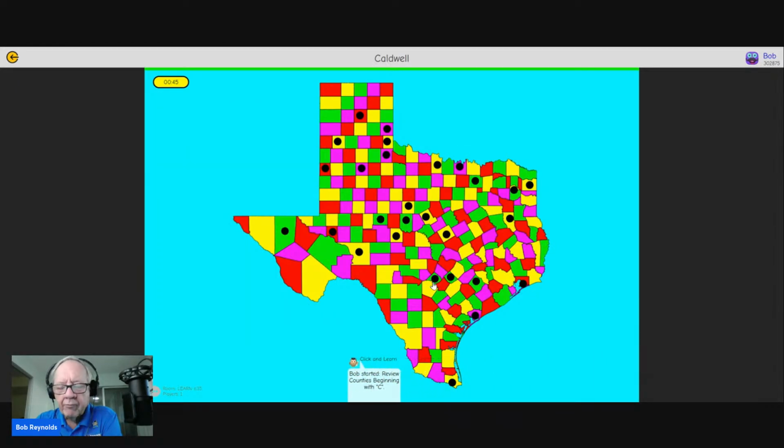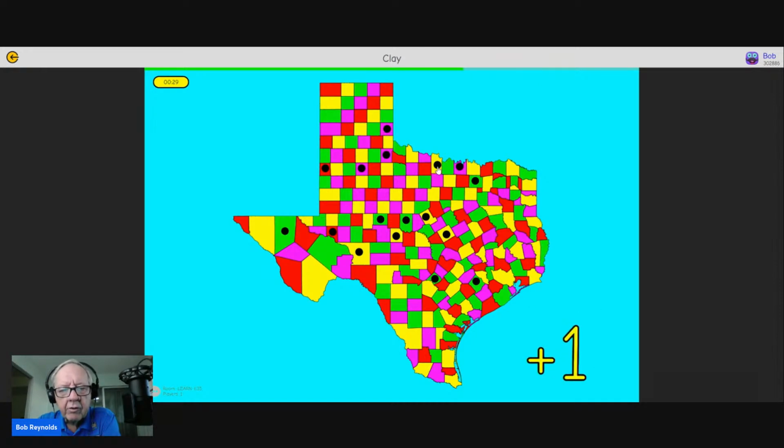When I click the go button, if we've already learned this and already practiced with it, maybe an hour or two, we know that these are going to be in alphabetical order, starting with Caldwell, Calhoun, Callahan, Cameron, Camp, Carson, Castro, Chambers, Cherokee, Childress, Clay, Cochran, Coke, Coleman, Collinsworth, Colorado, Comal, Comanche, Concho, Cooke, Coryell, Cottle, Crane, Crockett, Crosby, and Culberson.